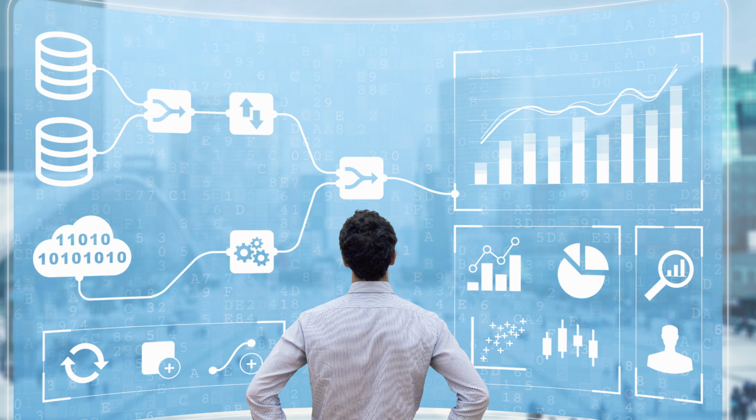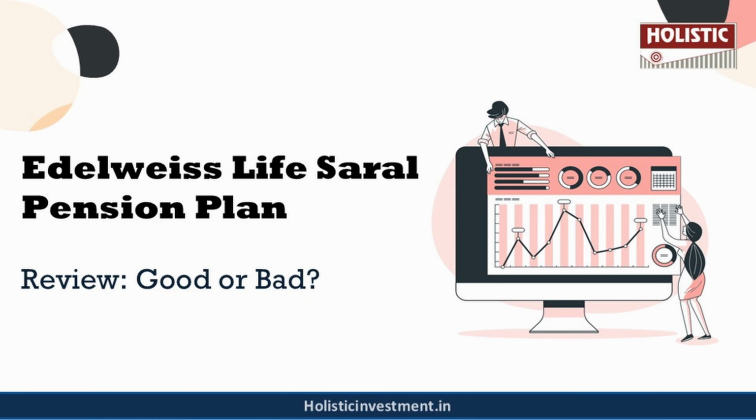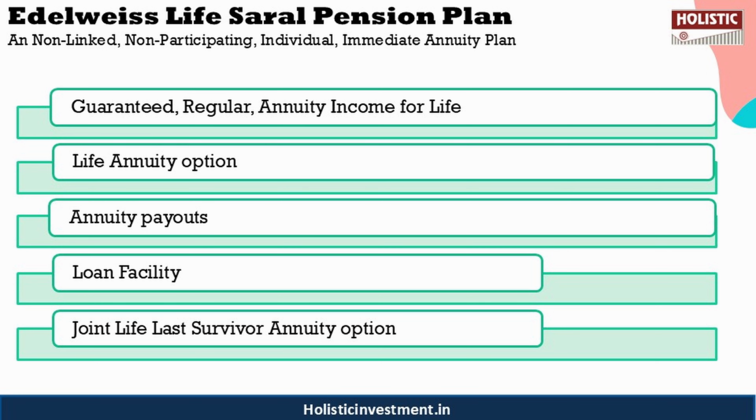Now, before we analyze this policy, let us first understand a few basic details about it. So this is a non-linked, non-participating individual immediate annuity plan. Some of the key features of the policy are: it provides you with guaranteed regular annuity income for life. It offers a life annuity option with a return of 100% of the purchase price. It allows flexibility to receive annuity payouts on a monthly, quarterly, half-yearly or annual basis.